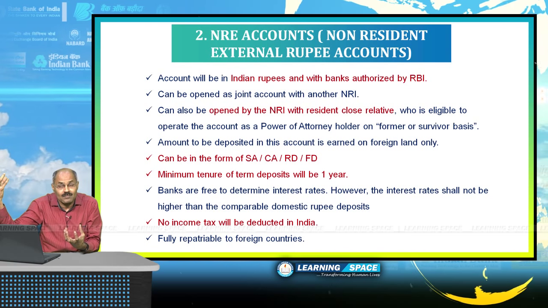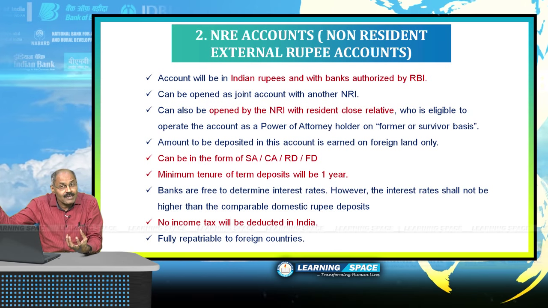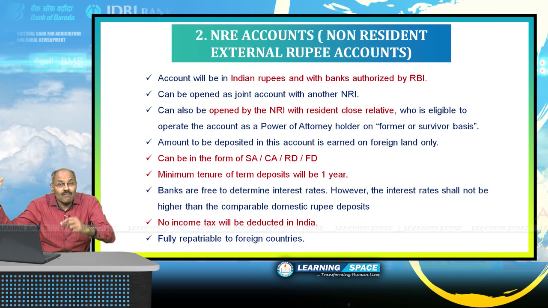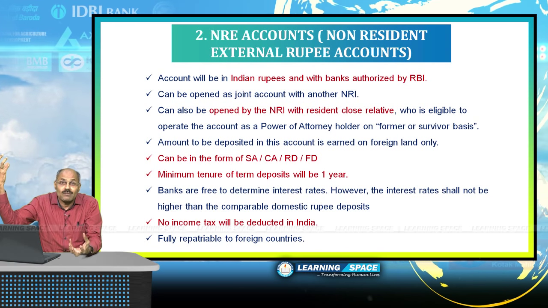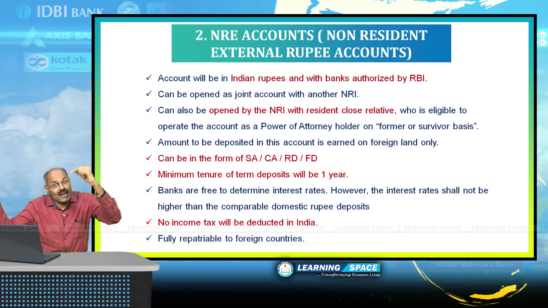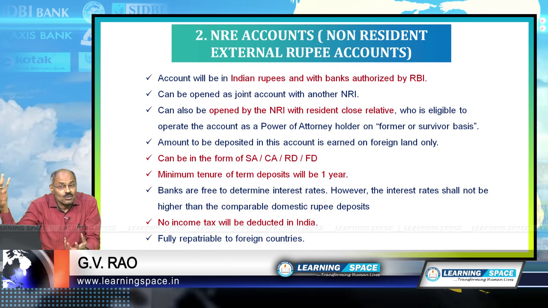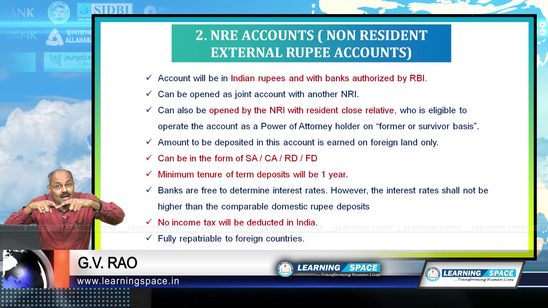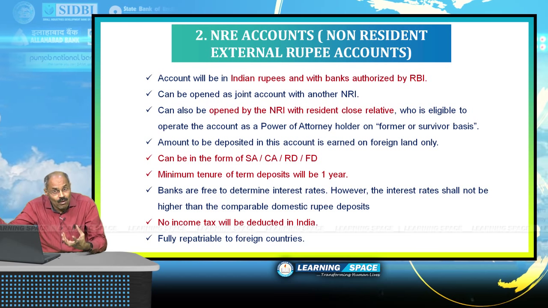Both are maintained in rupees. I have told you, Rakesh can open a joint account with Somesh when it comes to an NRO account, but he can open an account with Somesh, that is an NRE account, with some restrictions, and Somesh will operate that account as power of attorney holder only. That means for an NRE account, his brother can operate that account as an agent of Rakesh only. Right? And it will be maintained in rupees. That is the first thing. It is for the income earned in America or abroad.